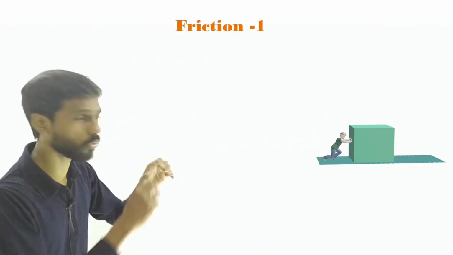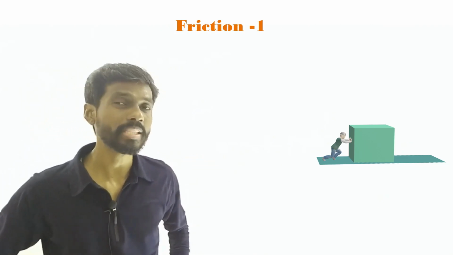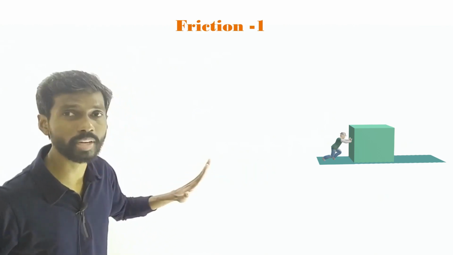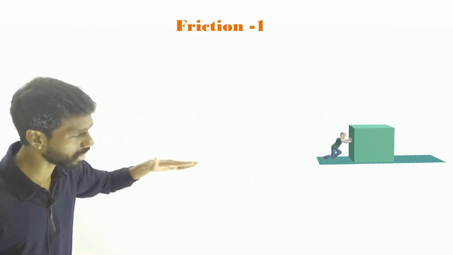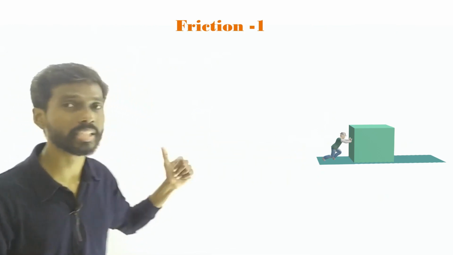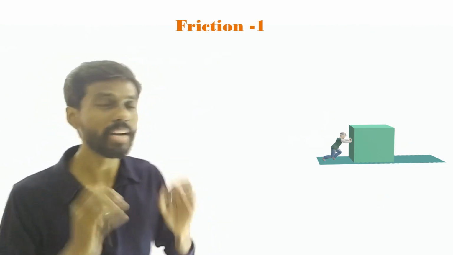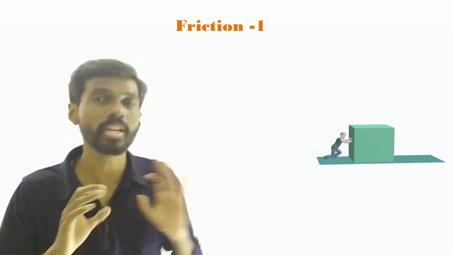The object is supposed to move when a force is applied, but it is not moving. That means there must be some force in the opposite direction that prevents the block from sliding. What is that force? That force is what we call the frictional force.